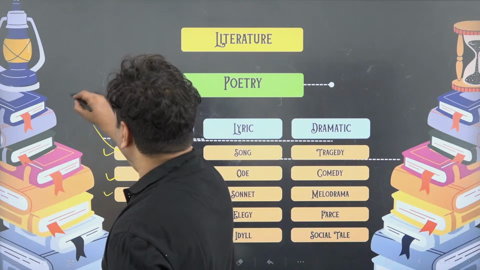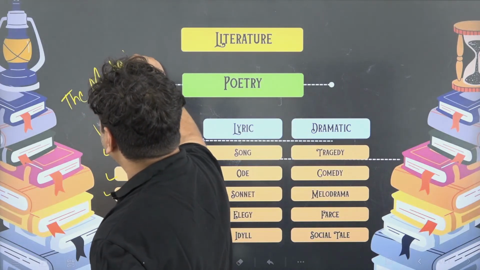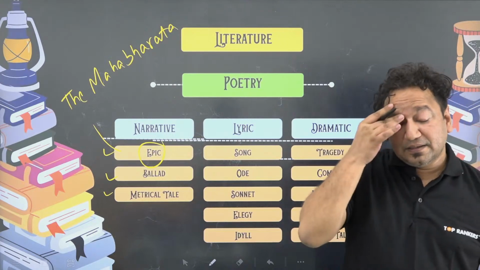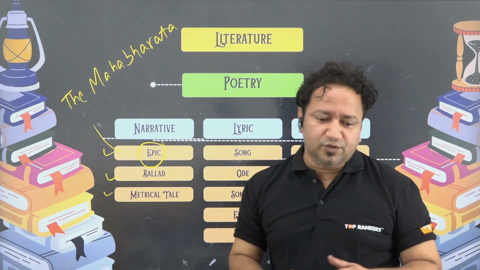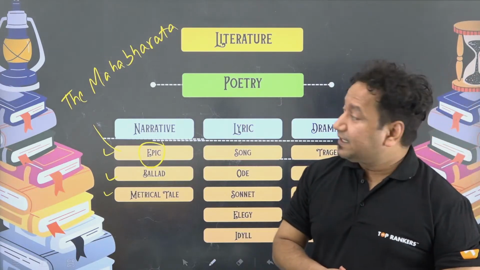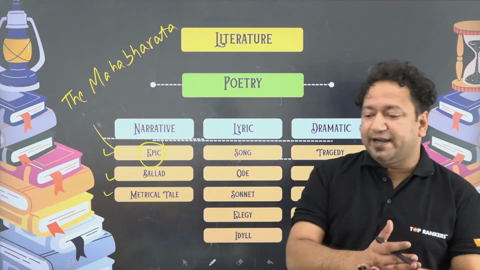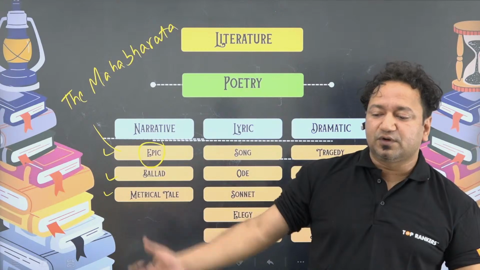It's the Mahabharata, consisting of 100,000 verses, whereas the Ramayana consists of 24,000 or 28,000. Just Google it out. I think it's 24,000. That is the other epic. There can be more epics, for example, A Song of Ice and Fire, on which the series Game of Thrones is based.